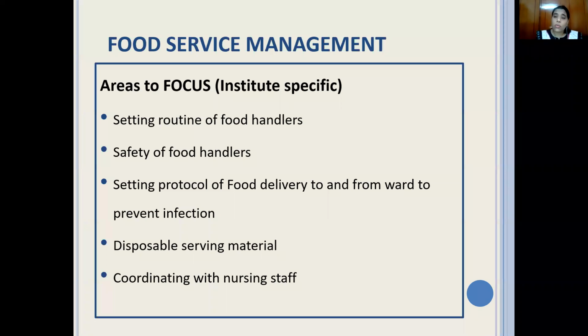Also, one of the most important factors is setting a protocol for delivery of food to and from the ward to prevent infection. We need to make sure that the trolley does not enter the isolation ward at any point of time, and food should also be given in the most aseptic way without any problems.